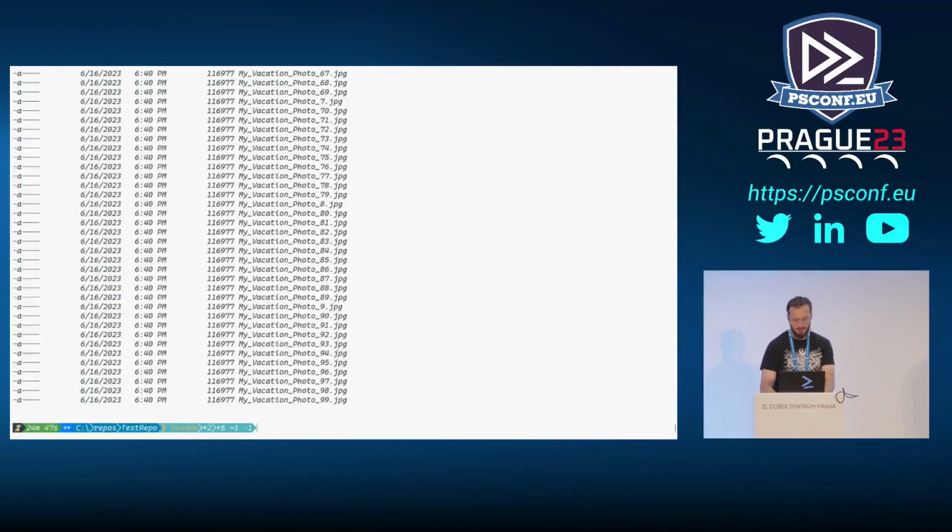But I made a mistake, and I named the files without the 0 prefix. So now 8 comes before 79 or something like that, right? I don't want that. I want to change them so that 8 comes after 7, and 80 comes after 79, so they are ordered properly.